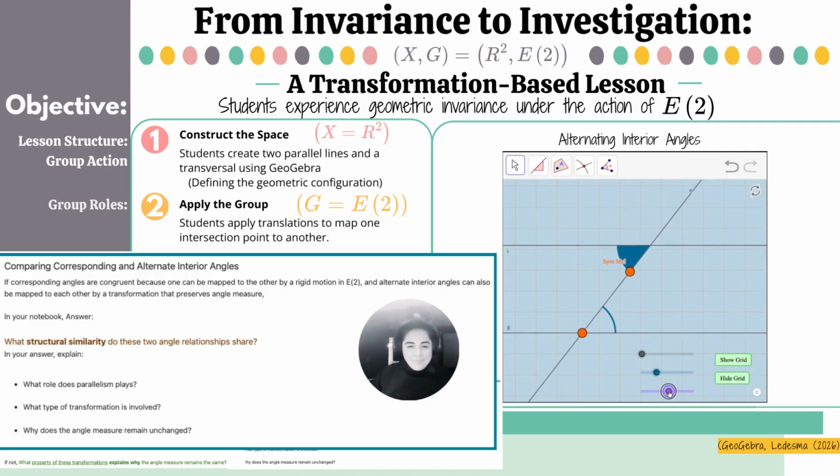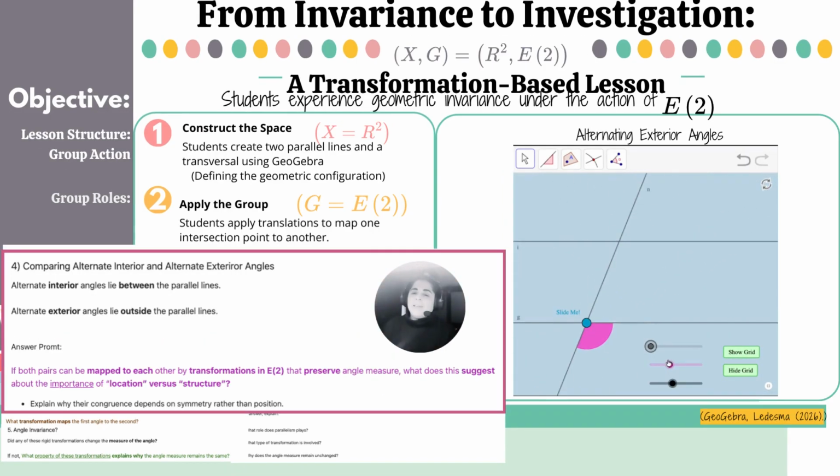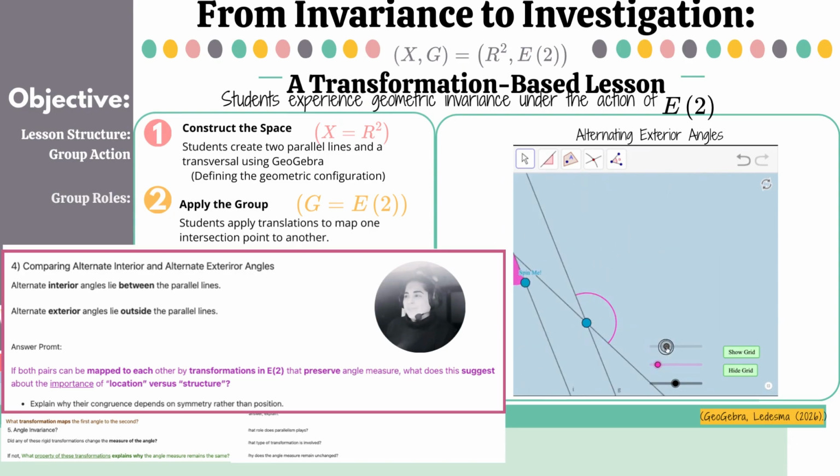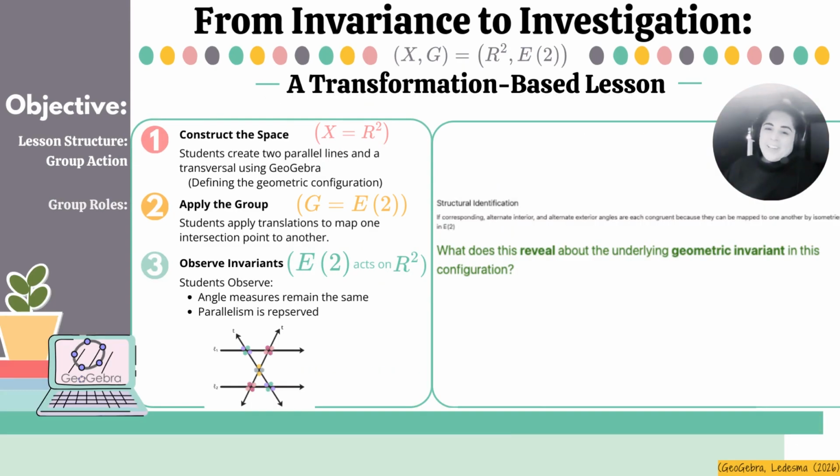This is a key idea. The transformation changes position, but preserves structure. And the same is applied to alternate exterior angles. We are watching a group action on a geometric configuration, and what survives the action is the invariant. Now students are ready to formalize what they've observed. We're no longer experimenting. We are articulating.